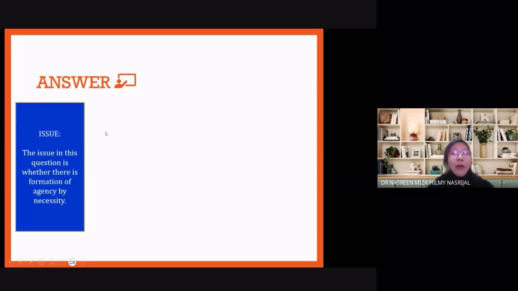Now, the issue in this question. Maybe your lecturers like you to list down the issues, it's up to how the lecturer prefers the answer to be. I would tell my students that one sentence would be enough, provided they can put in all the important keywords in the sentence. For example, if this question is regarding agency by necessity, the phrase agency by necessity has to be in the issue. So I tell my students to do the issue like this: the issue in this question is whether there is formation of agency by necessity. The scope of this question is on formation, focusing on agency by necessity.